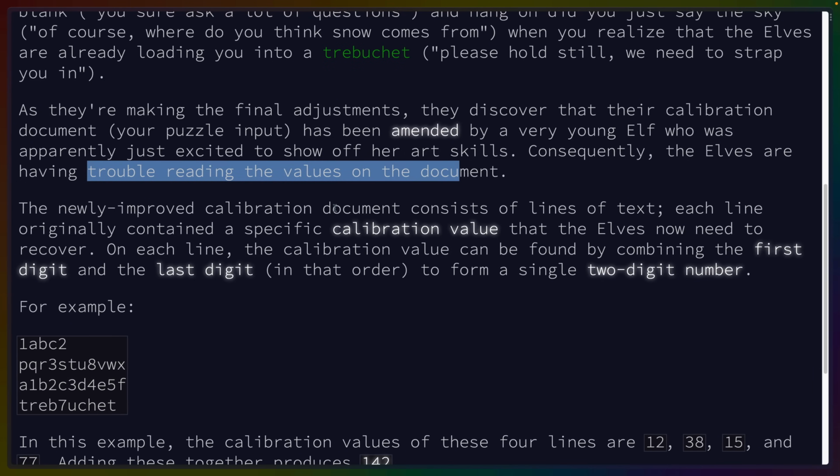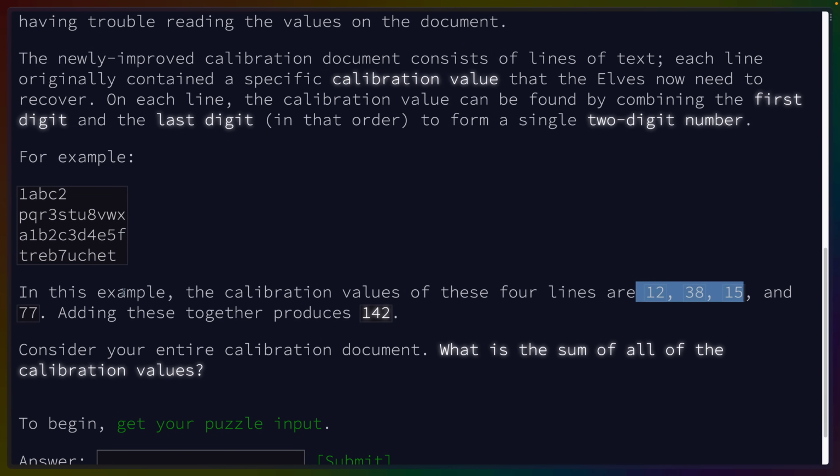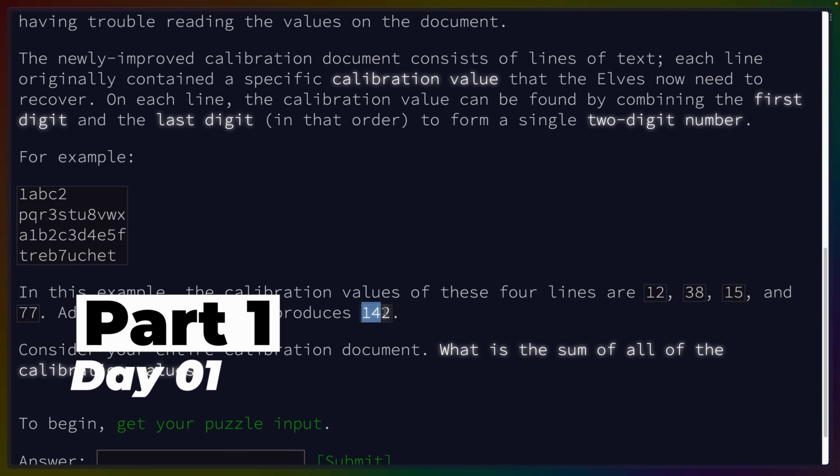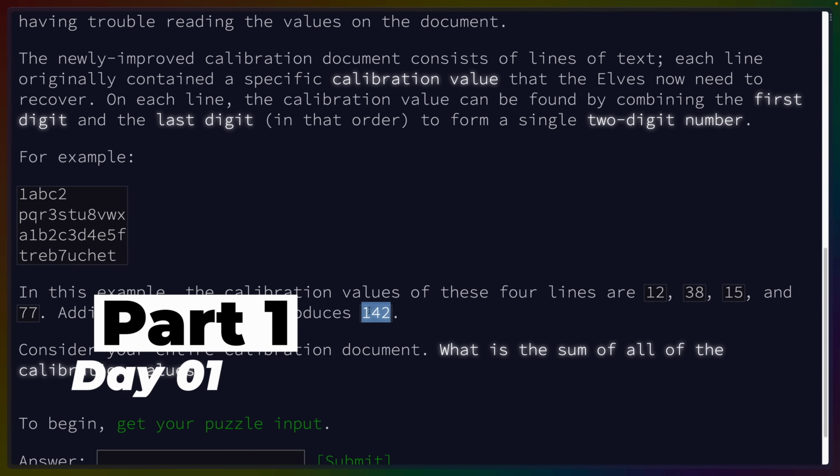The elves are having trouble reading it. Each line originally contained a calibration value that we need to recover. On each line, the calibration value can be found by combining the first digit and the last digit in that order to form a single 2-digit number. So I guess 1, 2, 3, 8, 2, 5, and 7. So 1, 2, 3, 8, 1, 1, 5. Oh, I guess there's a 1 here. And 77. So if there's only one number, it's 77. Adding them together produces 142, which is going to be our test output.